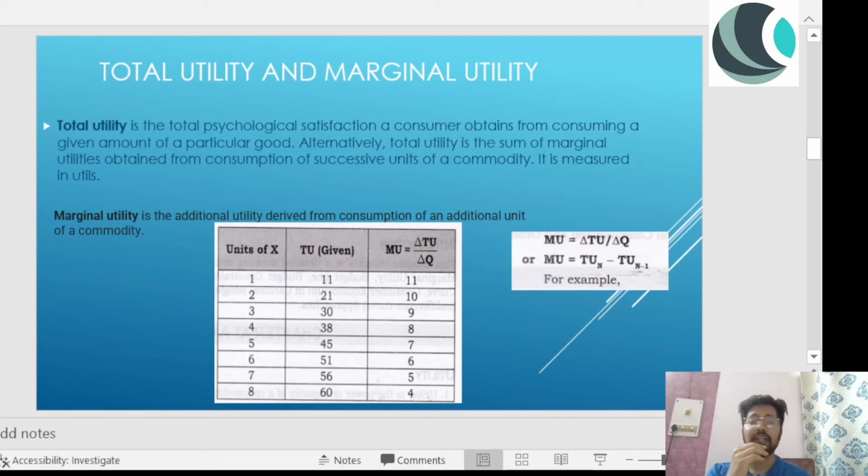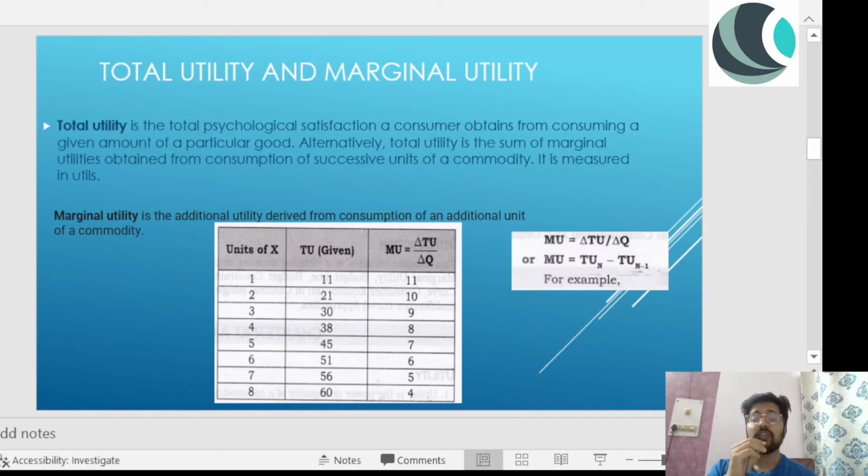So I'll talk about this with the help of an example. My total utility in the example that I was sharing with you: let's suppose when I came back home and I'm thirsty and I want water, so I drank one glass of water, then I drank a second glass of water, then a third glass of water, and after that I drank a fourth glass of water.